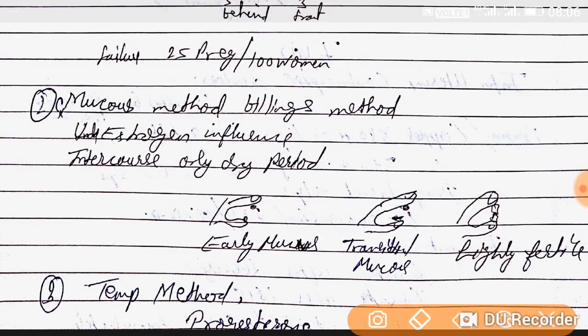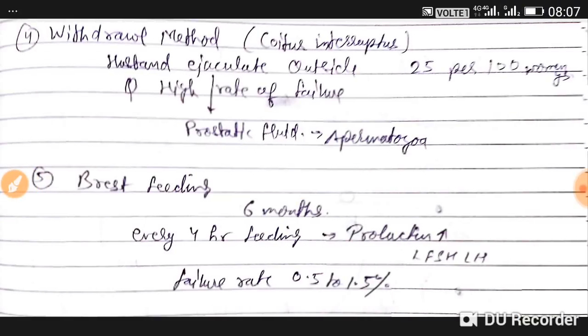Now another method is the temperature method. When the body temperature rises, why? Due to progesterone, and this is also the highly fertile period.